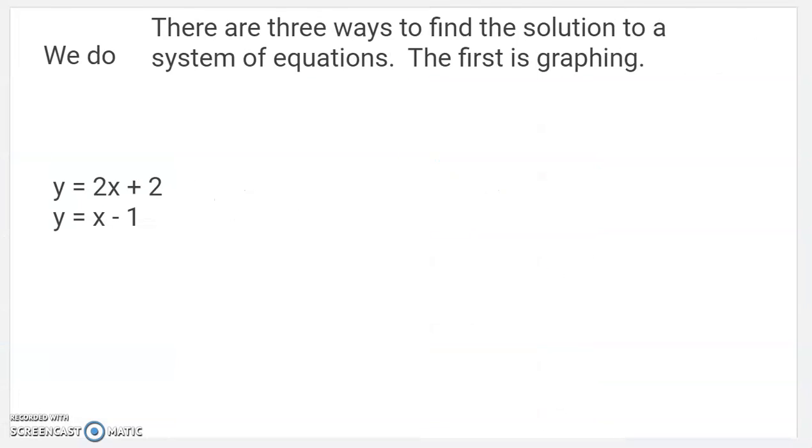All right, let's do one together. First thing I want you to know today, there are 3 ways to find the solution to a system of equations. 3 ways. We're going to do the first one today, which is graphing. So here's your system of equations, if you want to reinforce that vocabulary word. 2 equations, same time.